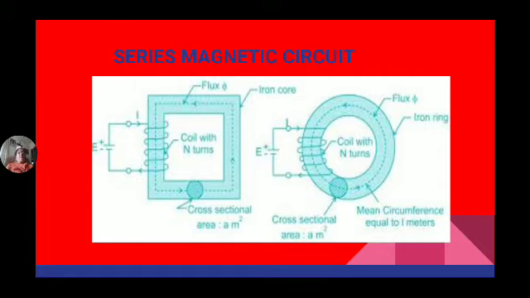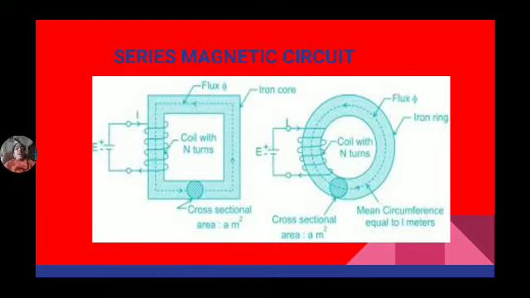Now this is the series magnetic circuit of rectangular shape and circular shape. See here, this is the rectangular core in which the turns are wound on the left limb and a supply of E volts is applied. When voltage is applied, current passes through the turns and flux is developed in this limb, and this flux passes throughout the rectangular core.